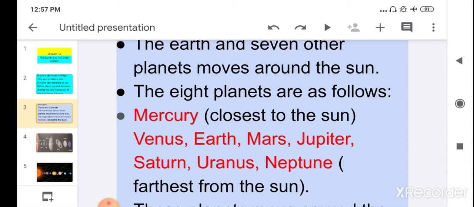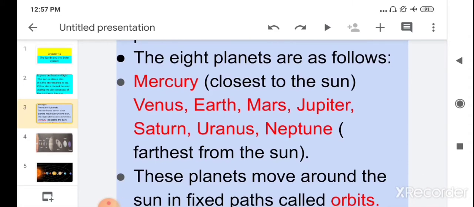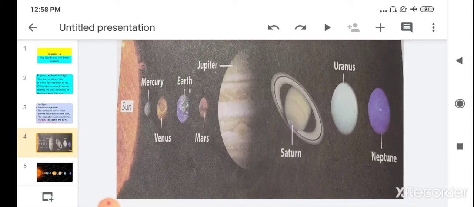Children, can you tell me which planet is the closest planet to the sun? Very good. Mercury is the closest planet to the sun. And which is the furthest planet from the sun? Very good. Neptune is the furthest planet from the sun. Then we learned some facts about the 8 different planets. We learned that Mercury is the nearest planet.